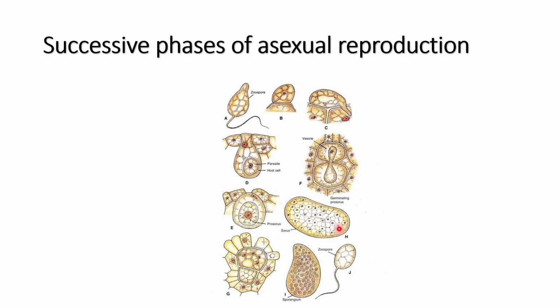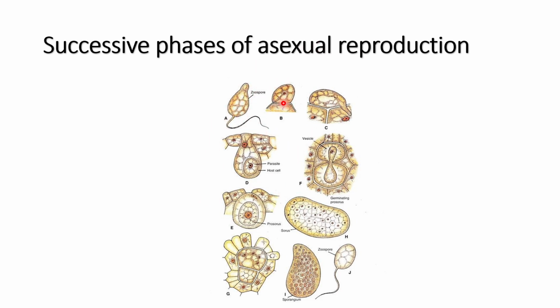Now if the environmental condition is suitable, the wall of the sorus will break down due to pressure caused by the increase in the size of the host cell, and the entire sporangium will come out and be released.